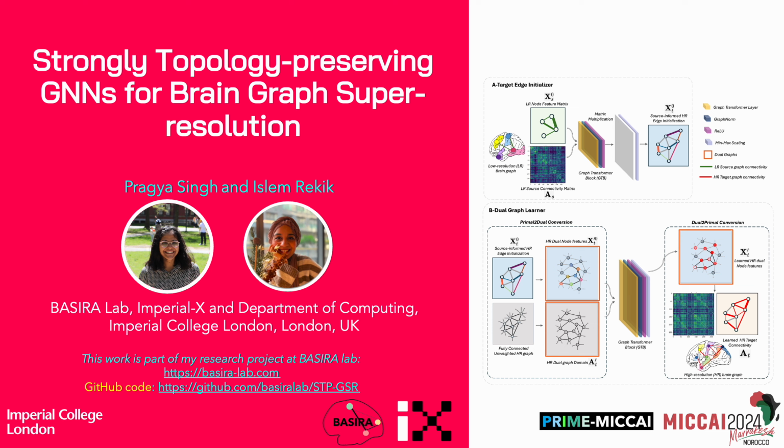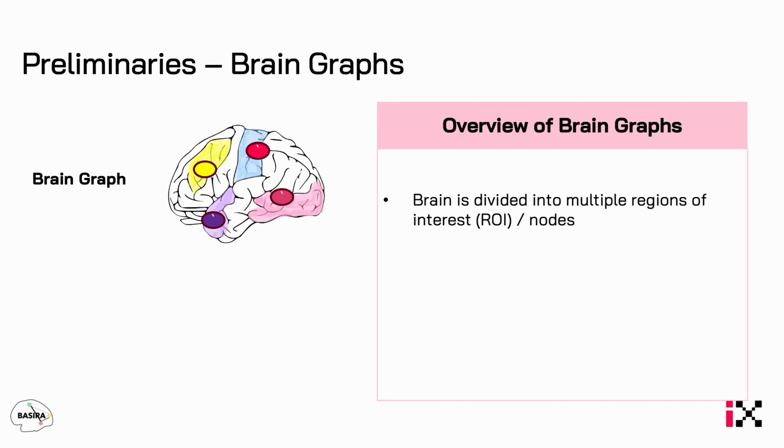Hello everyone. In this video, we will discuss our paper Strongly Topology-Preserving GNNs for brain graph super resolution. This work was done under the supervision of Dr. Islam Rekik as part of my master's project at Imperial College London and was recently accepted to the PRIME MICCAI workshop. First, let's briefly discuss what a brain graph is.